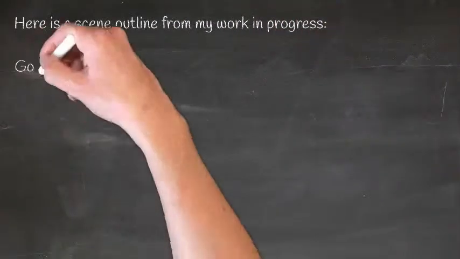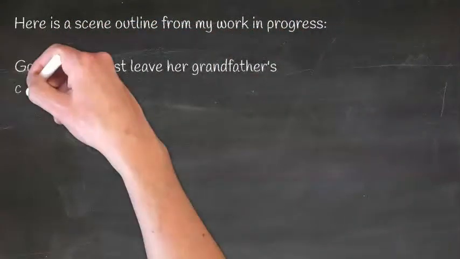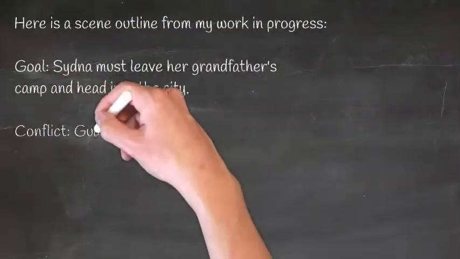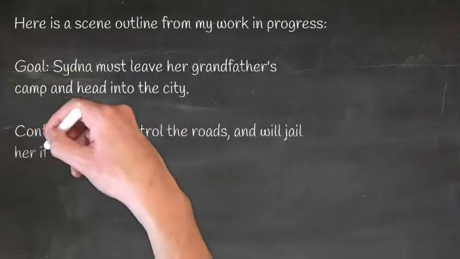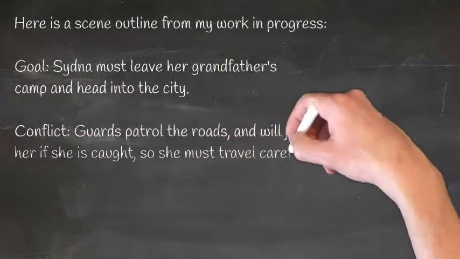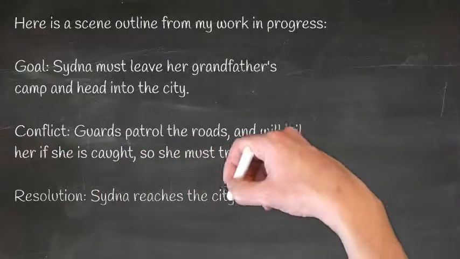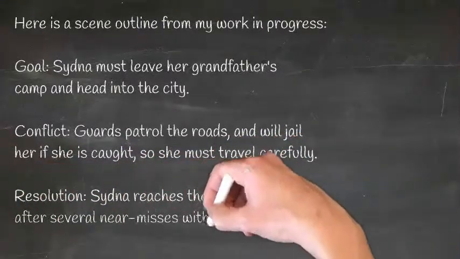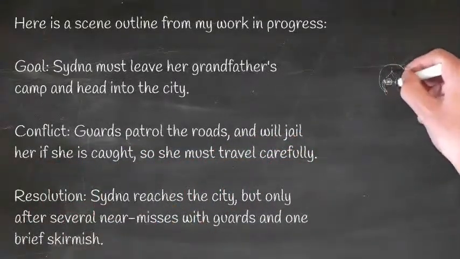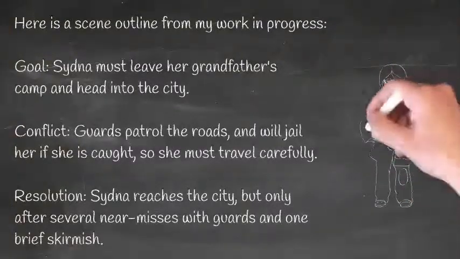Here is a scene outline from my work in progress. Goal: Sidna must leave her grandfather's camp and head into the city. Conflict: guards patrol the roads and will jail her if she is caught, so she must travel carefully. Resolution: Sidna reaches the city, but only after several near misses with guards and one brief skirmish.